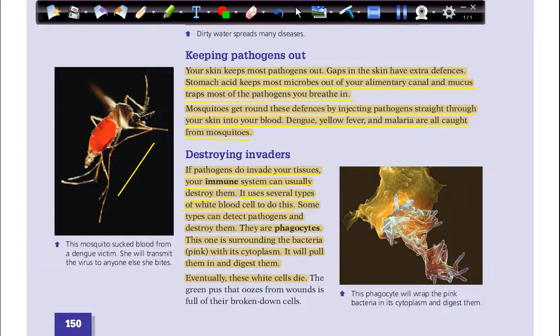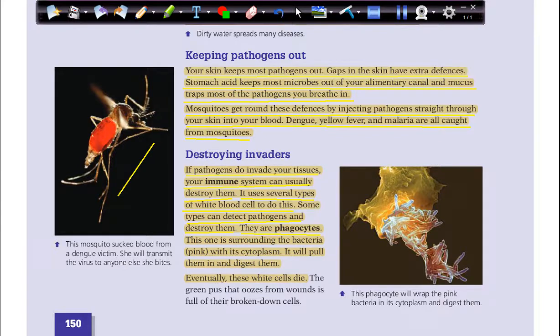So this immune system has several types of defending mechanisms, one of them using white blood cells. Some of these white blood cell types can detect pathogens and destroy them immediately. If pathogens get inside the body, these cells can detect where they are and go to destroy them immediately. They are phagocytes.